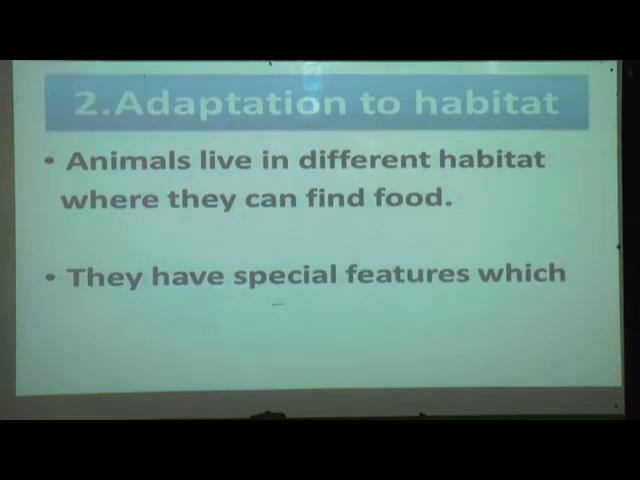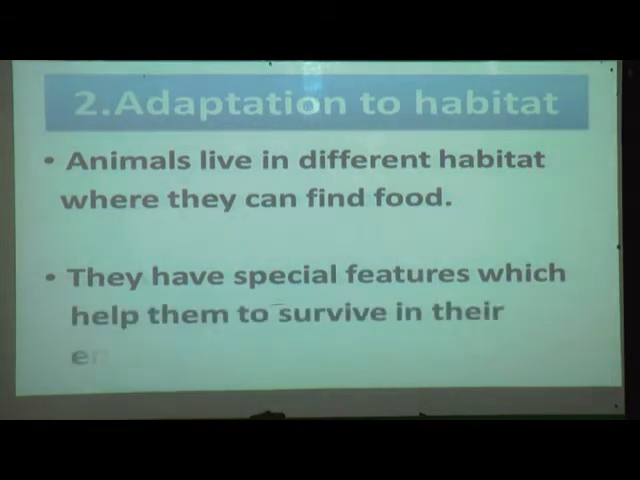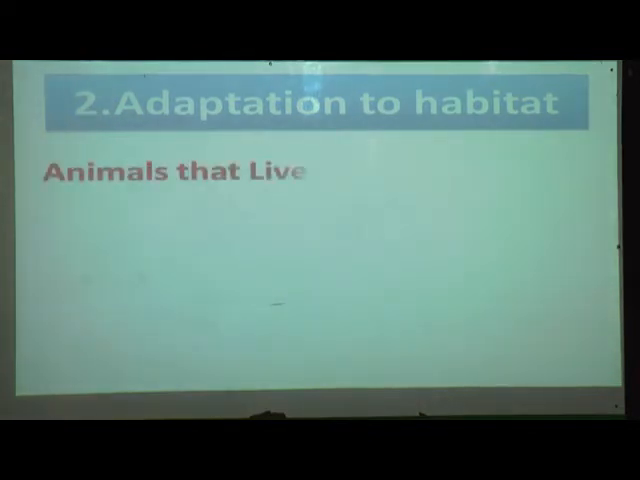They have special features which help them to survive in their environment. Yes, they have special features according to their condition or according to the environment. They have adapted themselves like that so they can survive there. So they have different features. So now we will see how they are adapted. Means now we will see the land animals, how they are adapted.